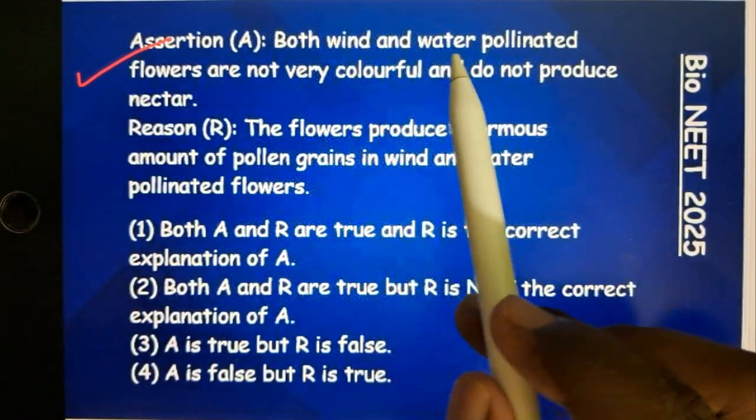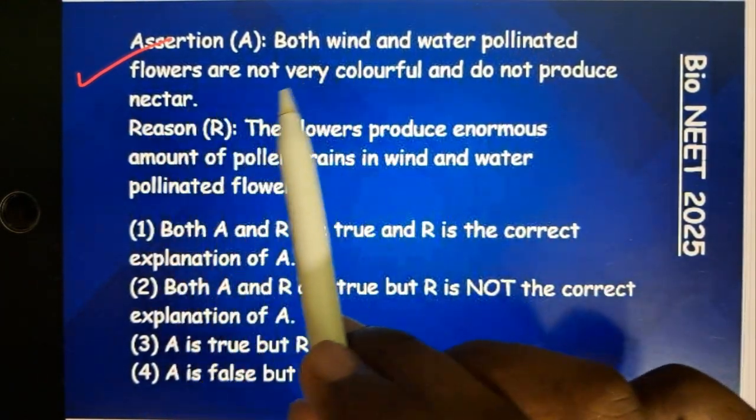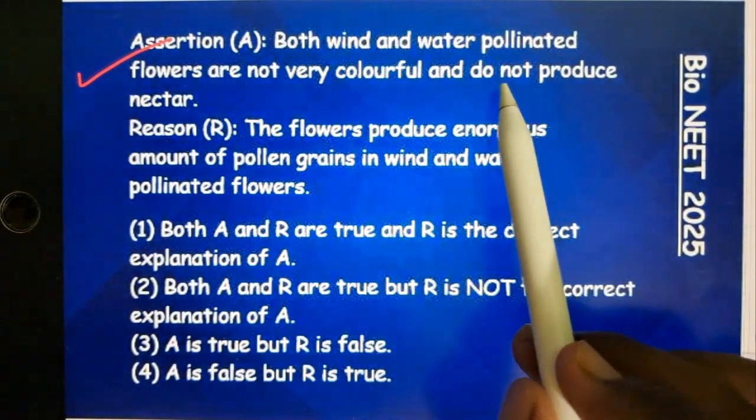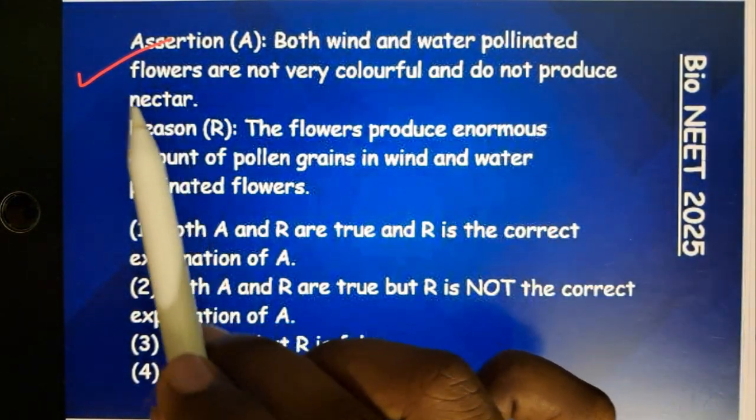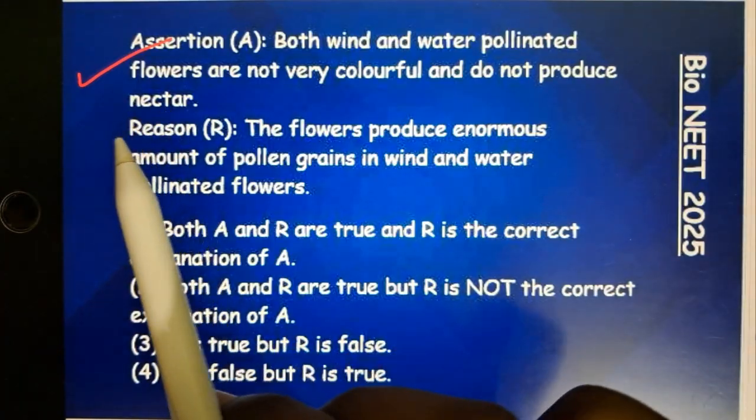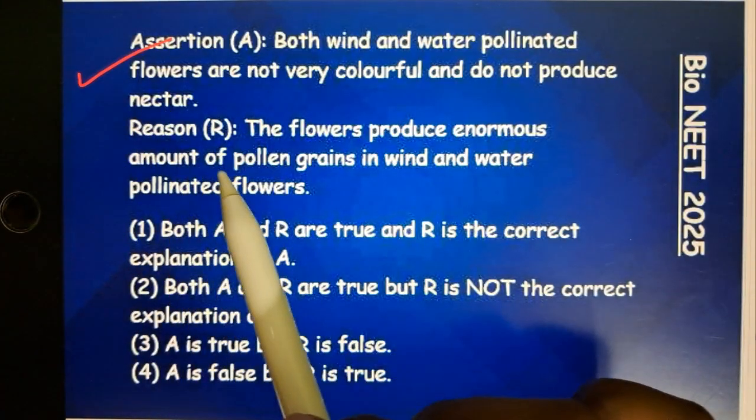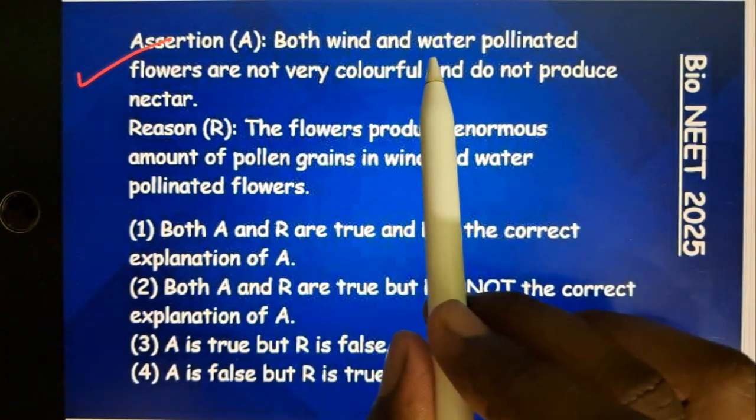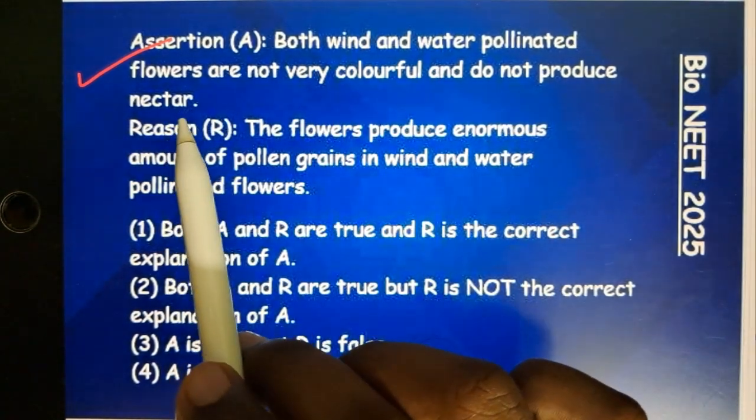The wind and water pollinated flowers are not colorful. The petals are not much colorful and they do not produce nectar. The nectar is produced in insect pollinated plants or other animal pollinated plants, but in wind and water pollinated flowers the nectar is not produced.